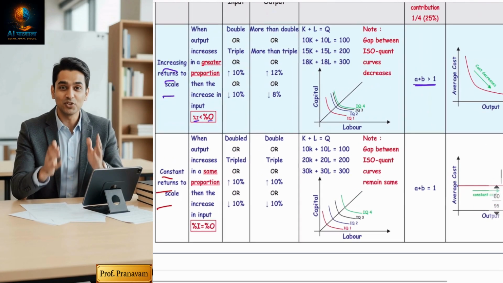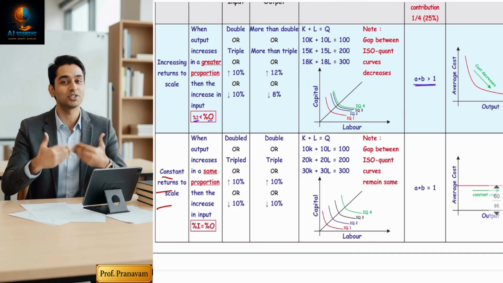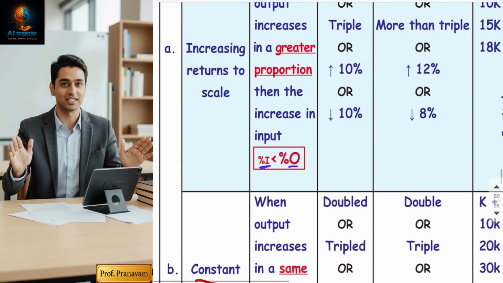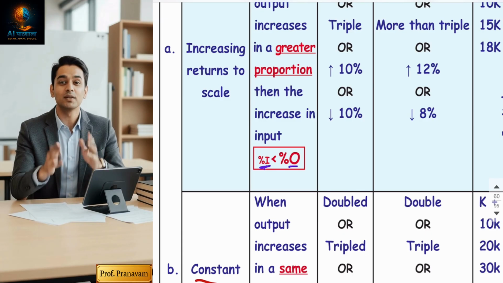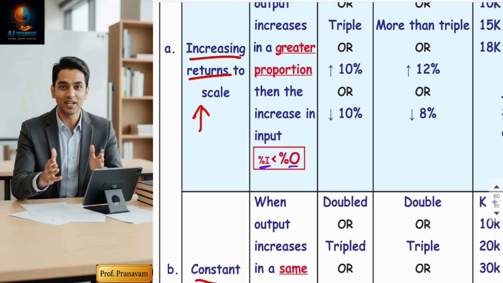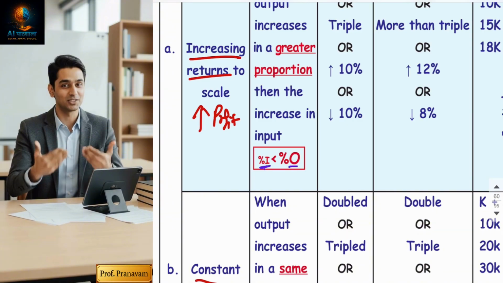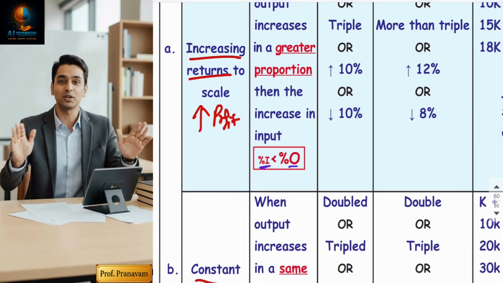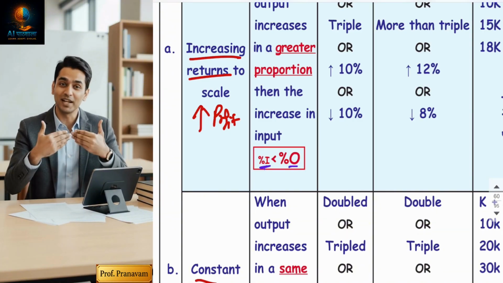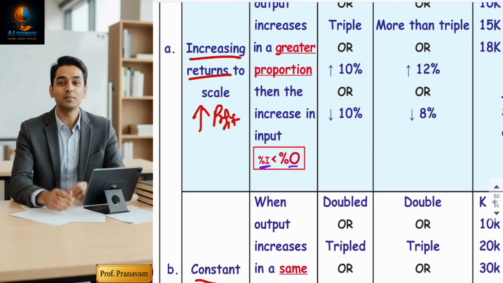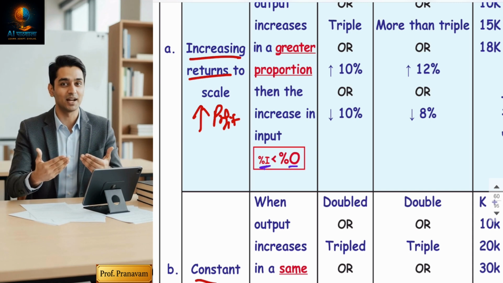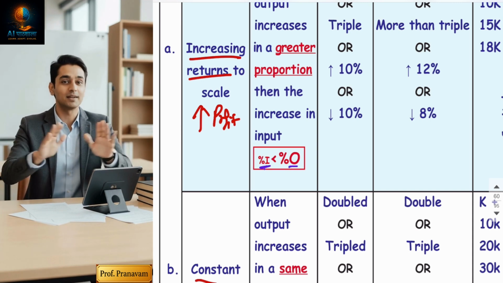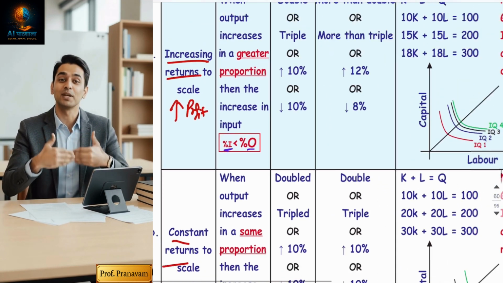Now understand, it's very simple. Increasing returns to scale means, first understand the meaning. All the definitions you will be able to understand in this way. Increasing returns means in this stage your profits are increasing. Returns means profits. So this is the stage where your profits are increasing. But listen, your profits are increasing, you have not yet achieved the maximum profit. The objective is to enjoy maximum profit, right?